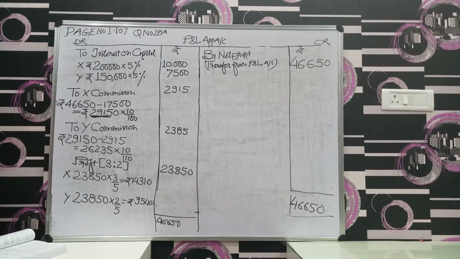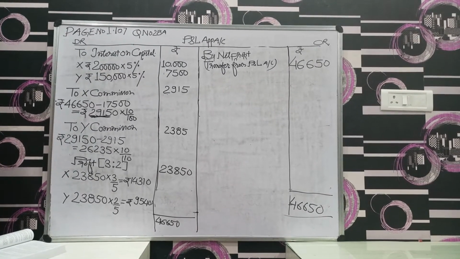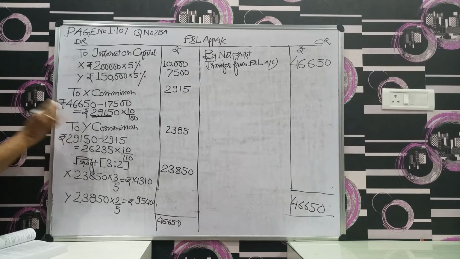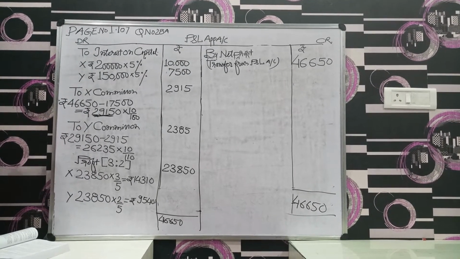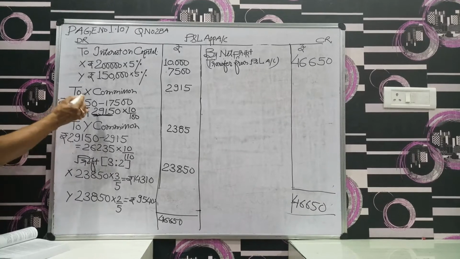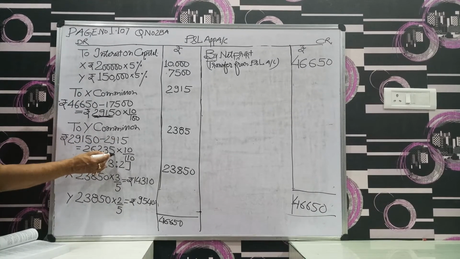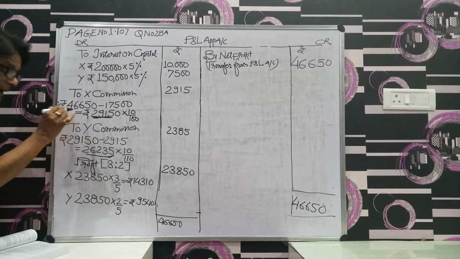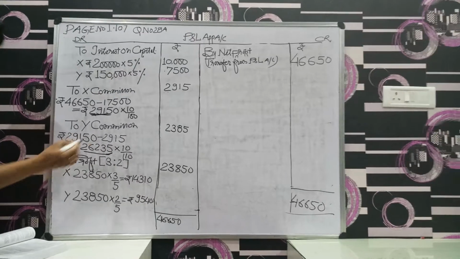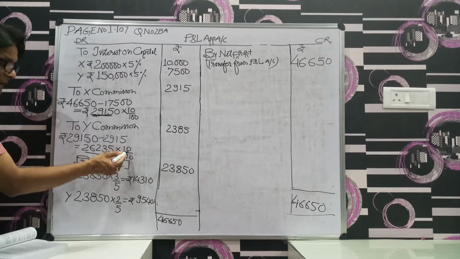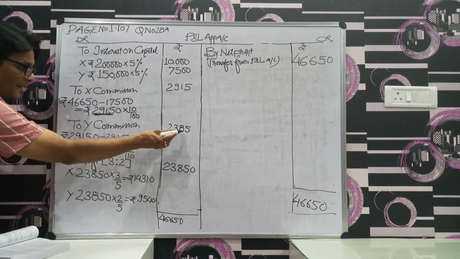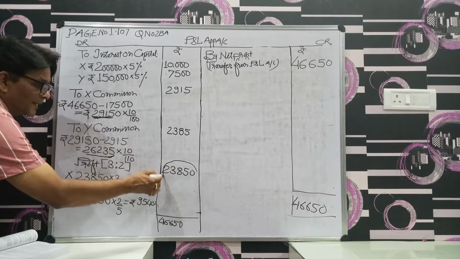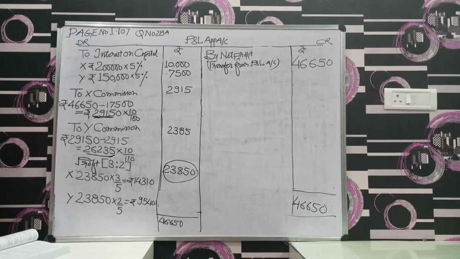Y is entitled to 10% after charging commission. So what is our distributable profit? 29,150 before deduction of X commission. Now after deduction of X commission, our distributable profit would be 26,235. And here Y is entitled to commission after charging, and in after charging, what we have to do? 10 upon 110, we will get 2,385. This is your divisible profit, 23,850.